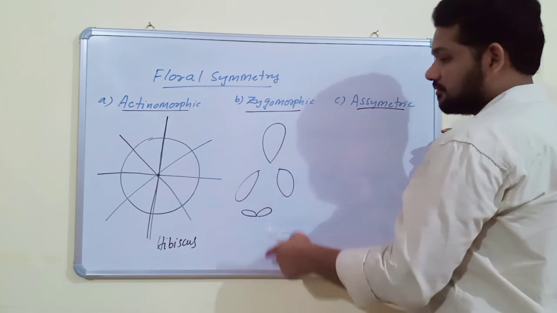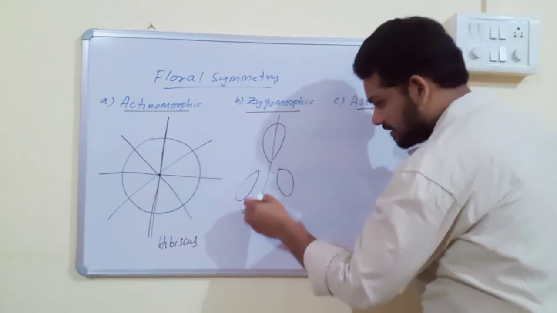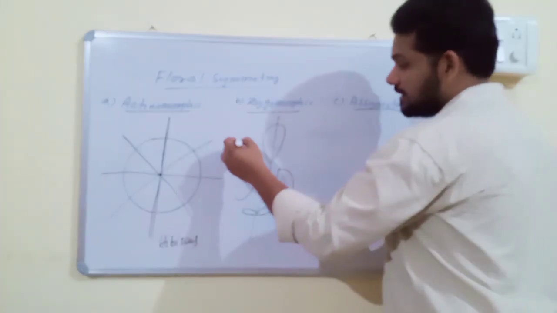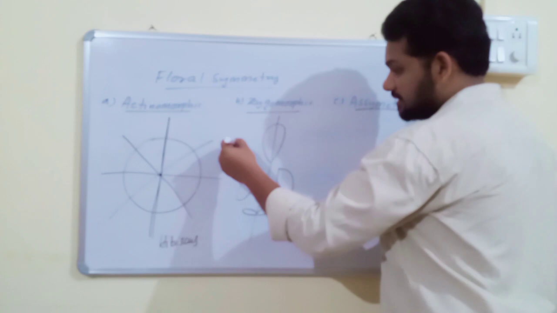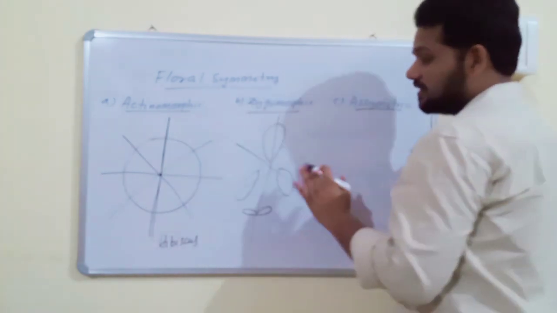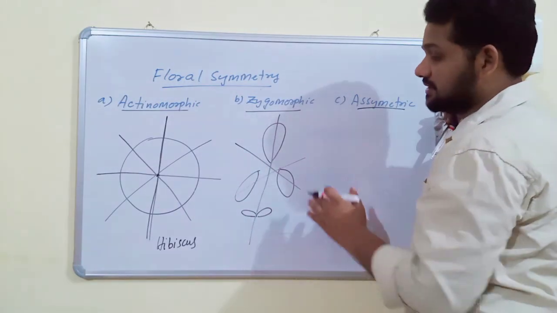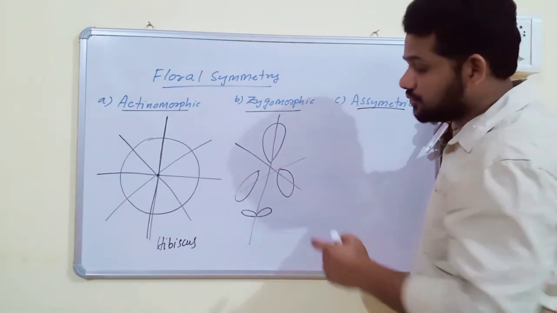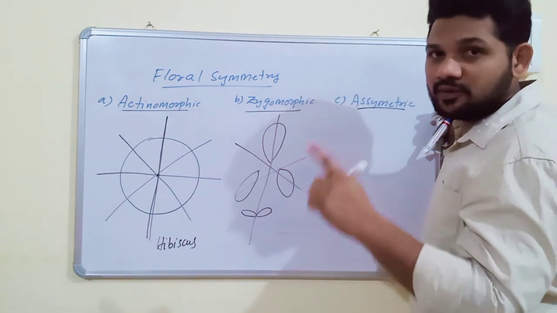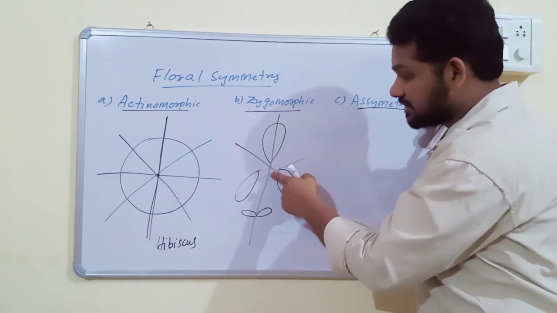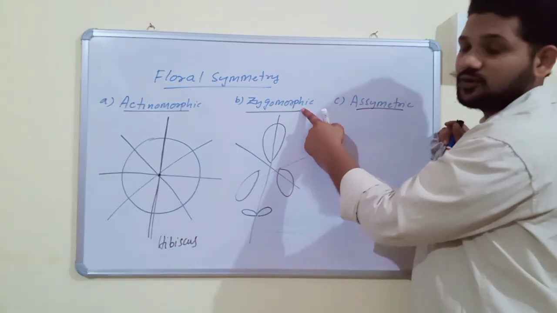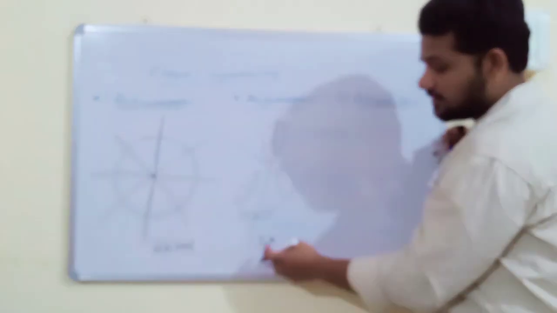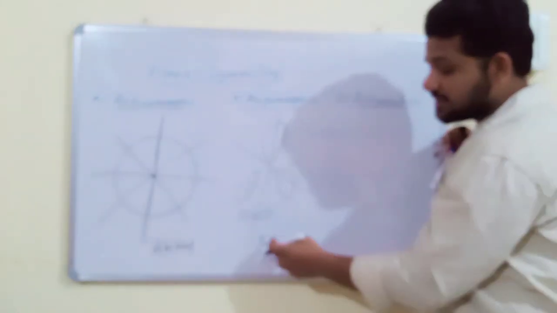Zygomorphic: if any flower is shaped like this, and you cut the flower by this plane only, then you will get 2 equal parts. If you try to cut this flower by any plane other than this, then you don't get 2 equal parts. This type of flower is called a zygomorphic flower. If a flower can be divided into 2 equal parts by only one plane, that is the vertical plane passing through the center, then the flower is called zygomorphic. Zygomorphic flowers are usually present in the Fabaceae family.